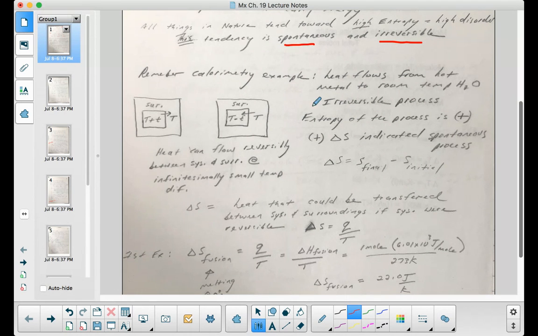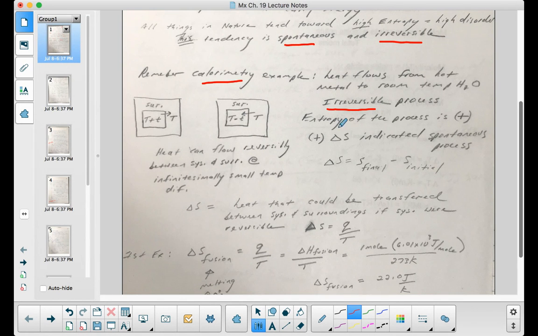So we know from our calorimetry examples in chapter 5 that heat always flows from hot metal to cool, room temperature water. And we know that it is an irreversible process. So again, that occurs spontaneously. The heat moves from the hot metal to the cooler water, and we would call that spontaneous. It's irreversible.